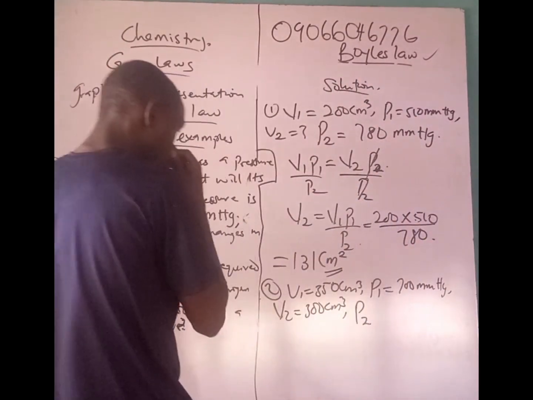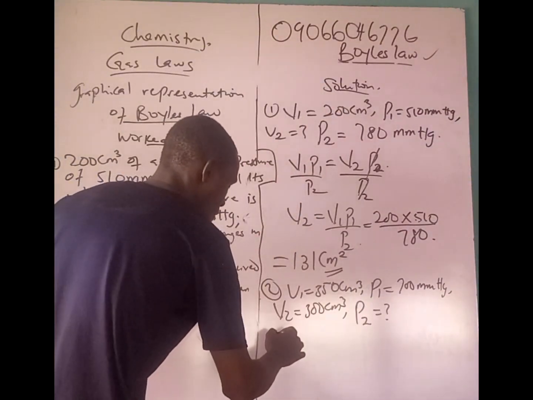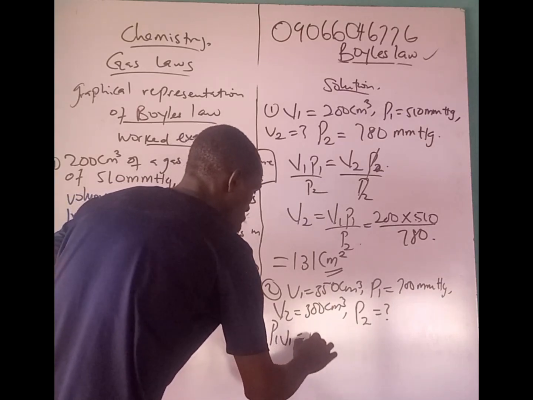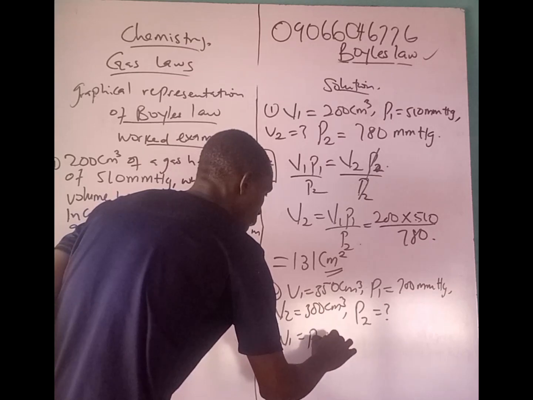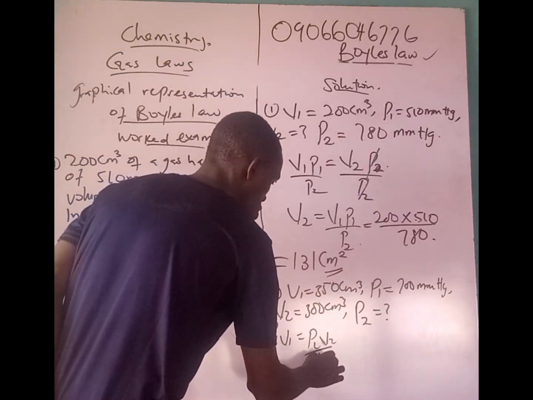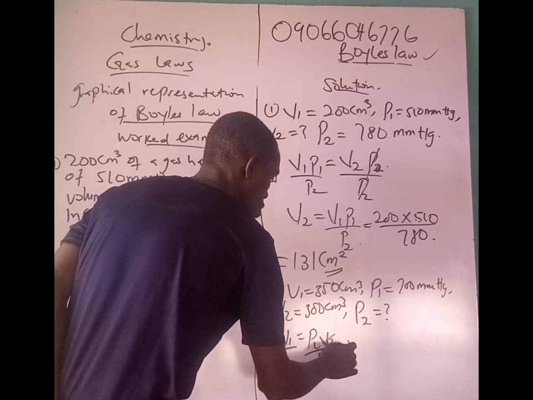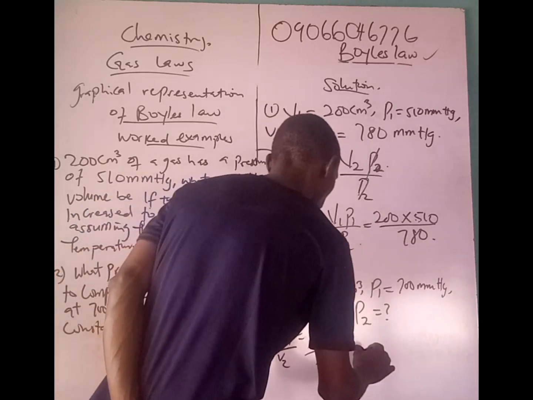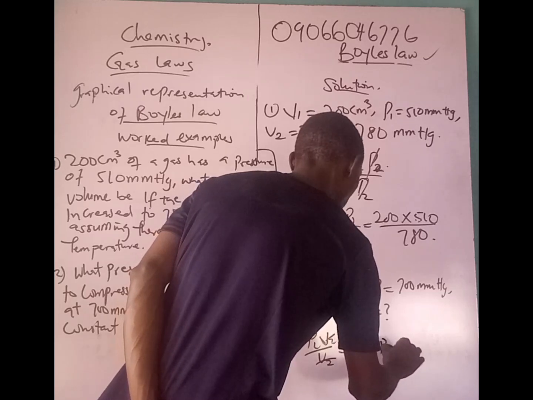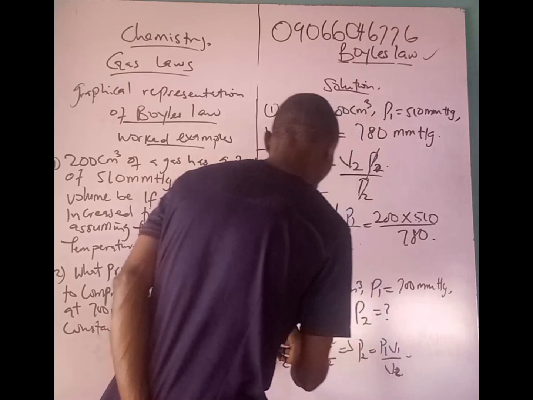Okay. So as we did before, write out our formula: P1 V1 equal to P2 V2. Then when we make P2 the subject of the formula, V2 will cancel V2. We now have P2 equal to P1 V1 over V2.